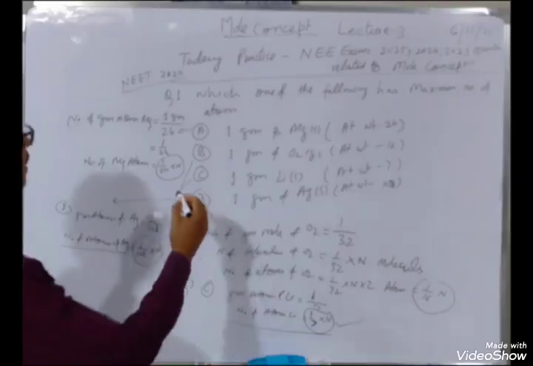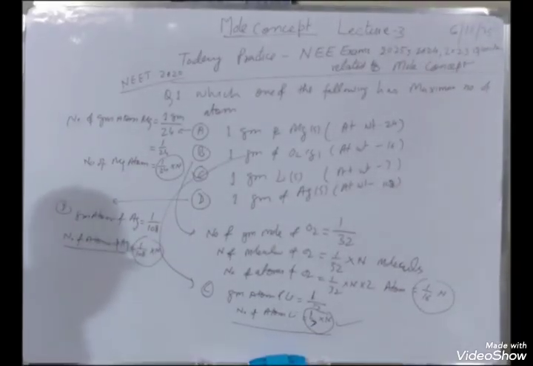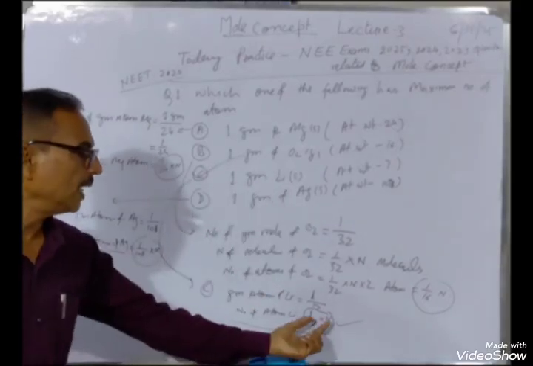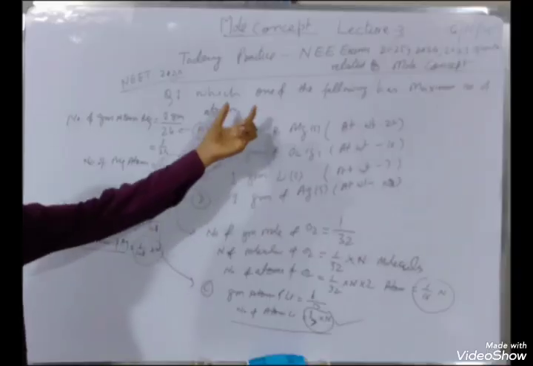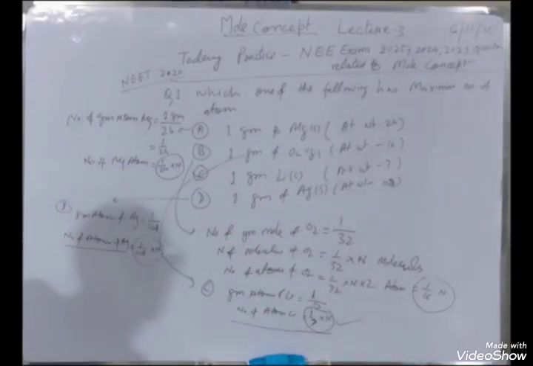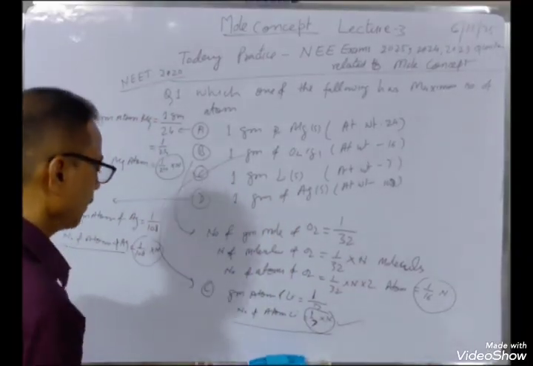So the answer is C. It means 1 gram of lithium contains N by 7 atoms, which is higher among all other options. So this is very simple. I have told you yesterday. Next.